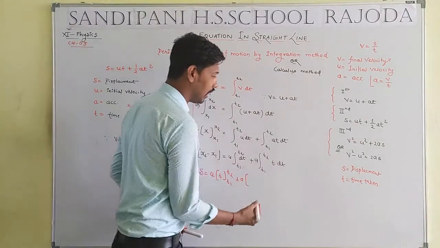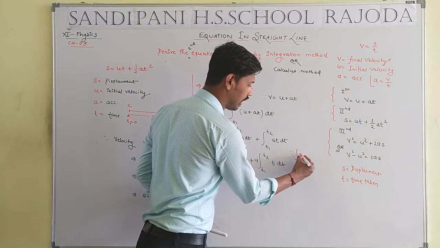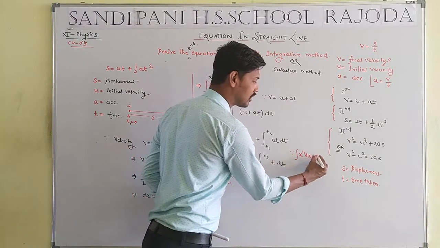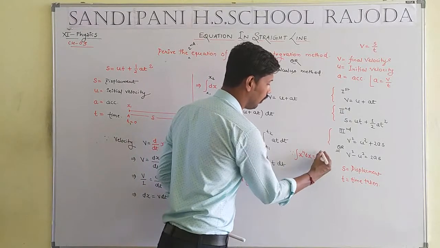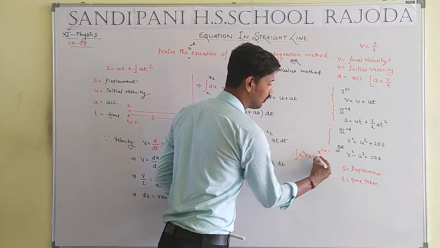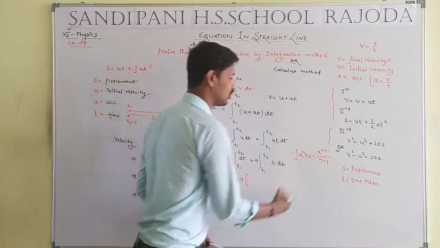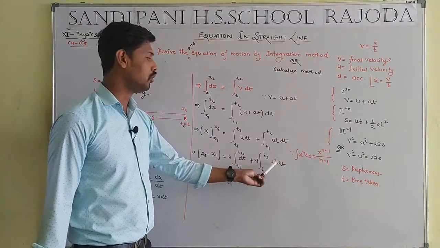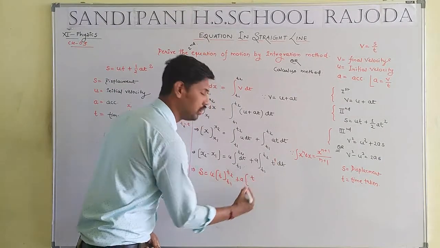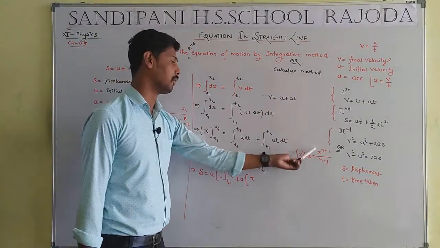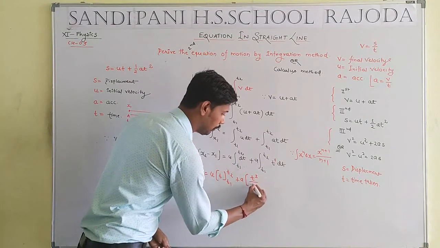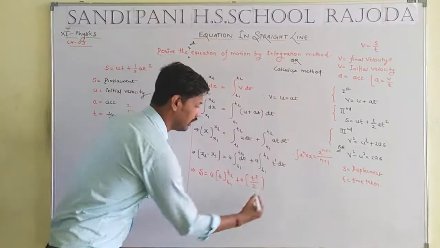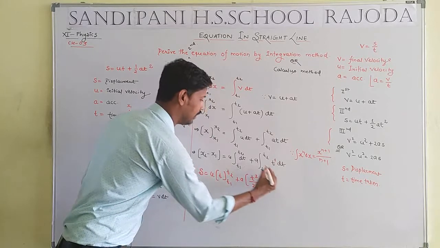Student, here is another formula related to integration: integration of x to the power n dx will be equal to x to the power n plus 1 whole by n plus 1. What is the meaning of n? That means the power. Here t to the power 1 means t to the power 1 plus 1, that is 2 by 2, with limit t1 and t2.